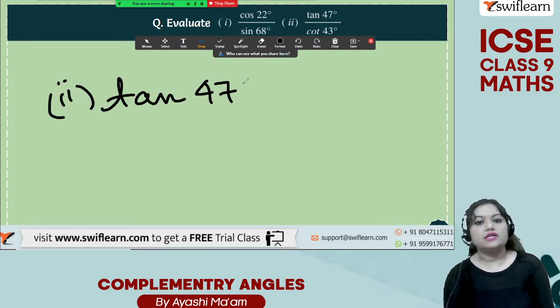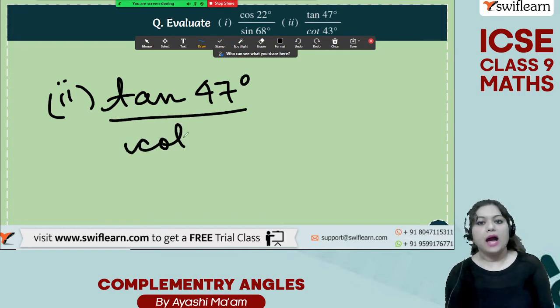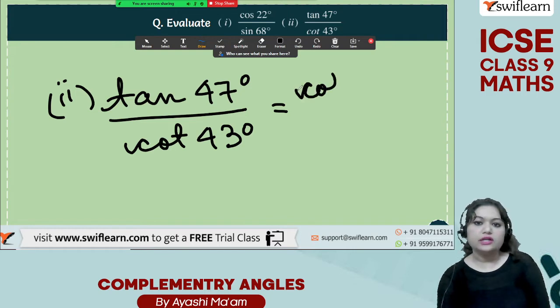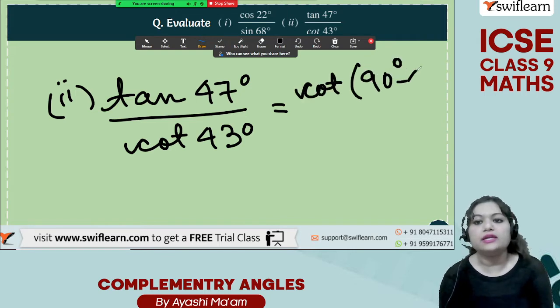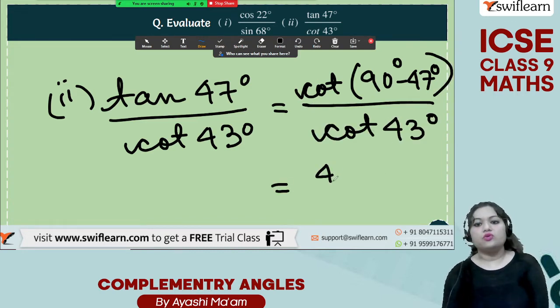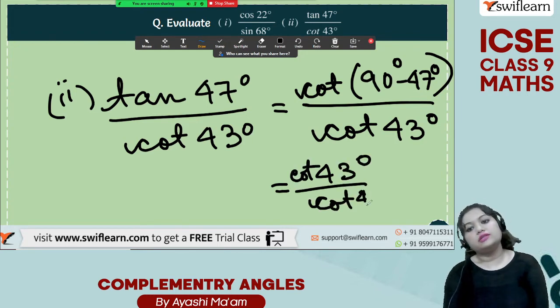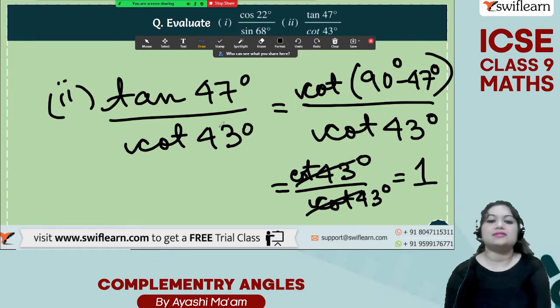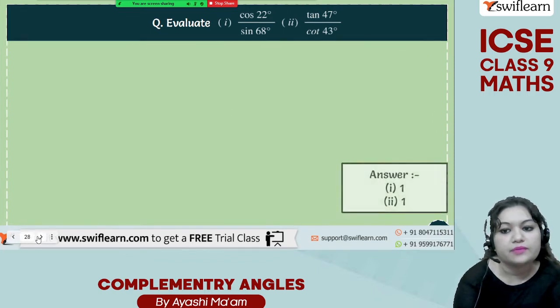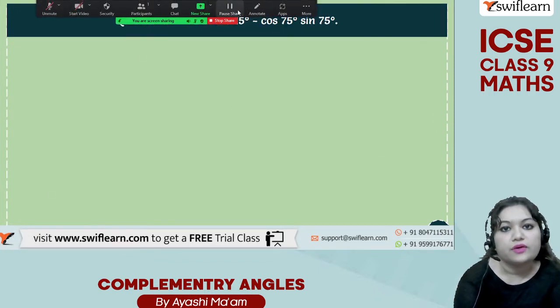So tan of 47 degrees by cot 43 degrees. Again for tan, we can convert it into cot by cot of (90 degrees minus 47 degrees) divided by cot of 43 degrees. And this is going to give us cot of 43 degrees by cot of 43 degrees. So we'll cancel each other and we will get the answer as 1. Easy problem. Easy peasy. Okay, next.